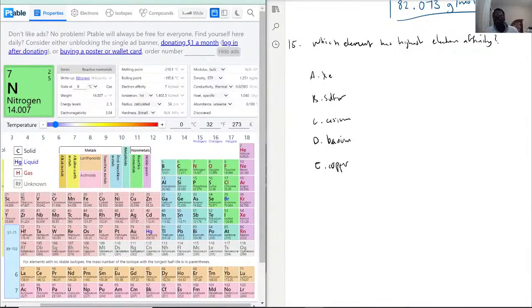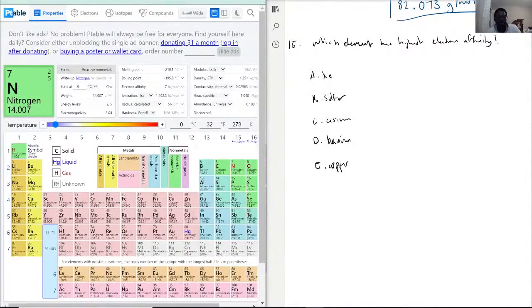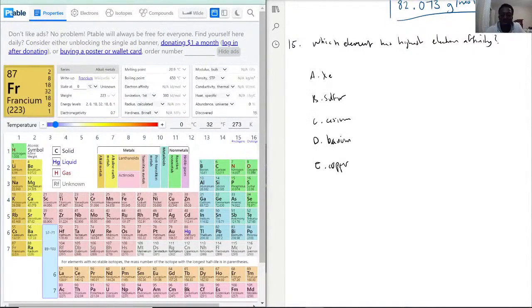The electron affinity can be described as how likely it is to want to take another electron. So based on taking electrons, we can safely say that cesium and barium are going to be out, because if anything, they want to get rid of their electron. Leaving us with 3 choices: xenon, sulfur, or copper.